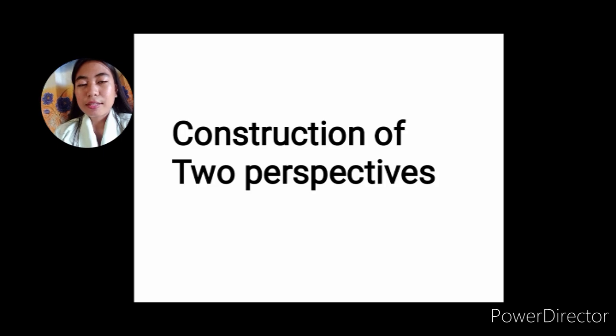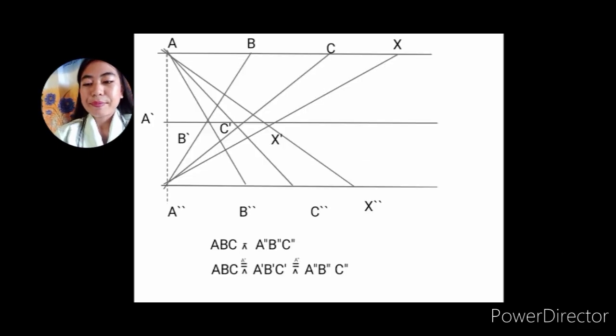We have here the construction of two perspectivities. So in this figure, we have a line passing through A, B, C, a line passing through A double prime, B double prime, and C double prime, and another, intermediate line passing through A prime, B prime, and C prime, where A prime is the intersection of lines A prime and A double prime, and B prime and C prime, and B is the intersection of A double prime B and A and B double prime, and C is the intersection of A double prime C and A and C double prime.